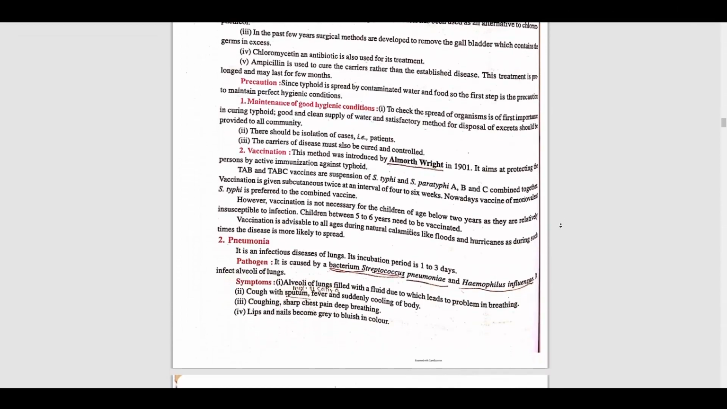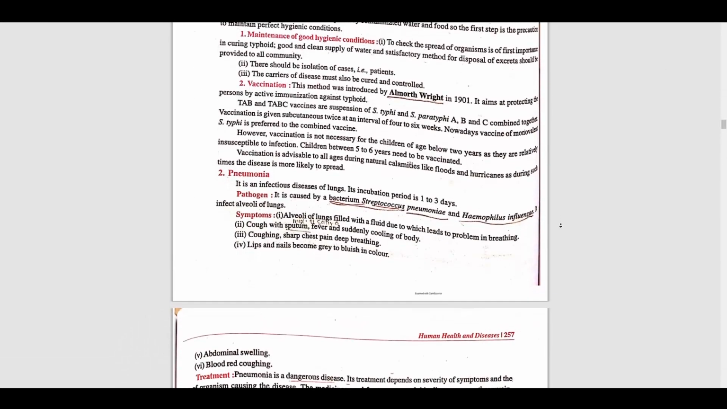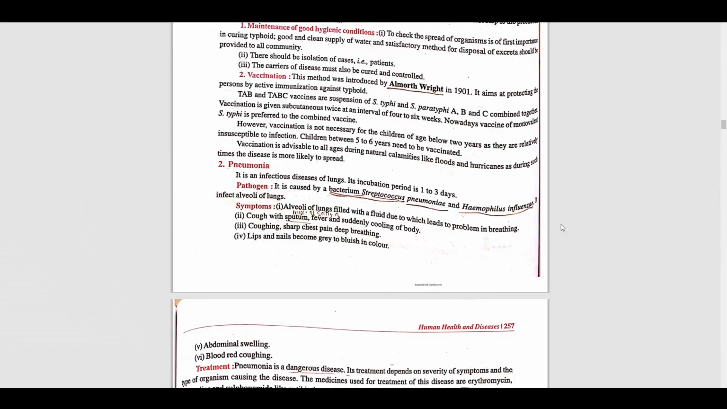The second one is vaccination, right? We can prefer the vaccine also. This method was introduced by Almroth Wright in 1901. It aims at protecting the person by active immunization against typhoid. So we can also prefer vaccination.